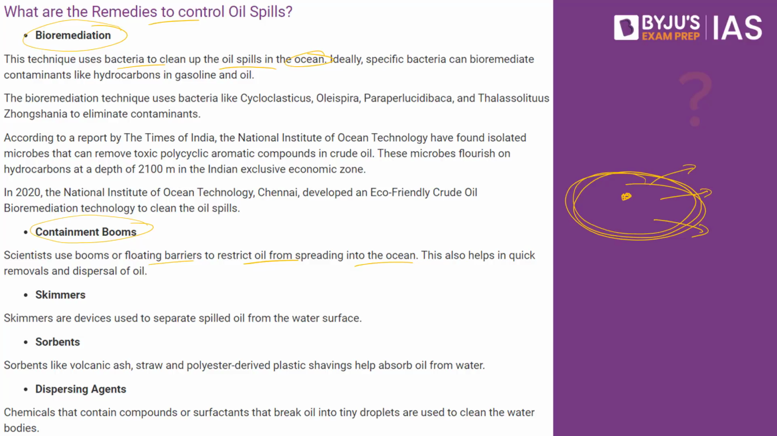Then we can make use of skimmers, which are devices used to separate spilled oil from the water surface. Then we can make use of sorbents like volcanic ash, straw and polyester-derived plastic shavings, which help absorb oil from water. Finally, dispersing agents, which are chemicals that contain compounds or surfactants that break oil into tiny droplets, are used to clean the water bodies as well. These are some of the measures that we may take up to control or mitigate the impact of oil spills.